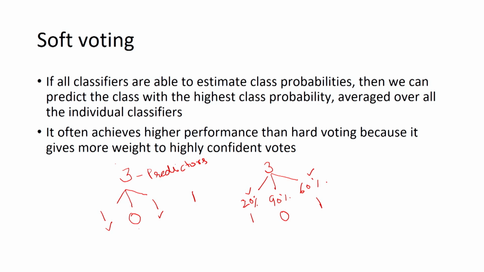So, we will take the average of all class probabilities for class 0 as well as class probabilities for class 1 for all the 3 predictors, and whichever is higher we will assign that class in soft voting classifier.